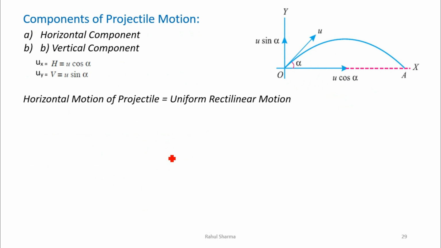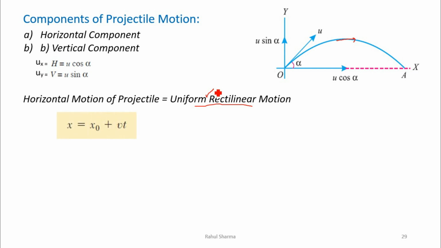The horizontal component represents uniform rectilinear motion. At every point the particle will have two components, vertical as well as horizontal. The horizontal component is uniform rectilinear motion, and the vertical component is uniformly accelerated rectilinear motion.